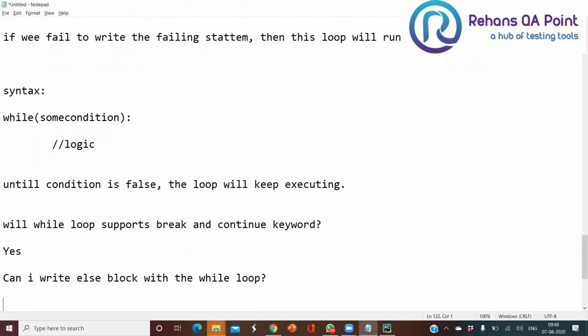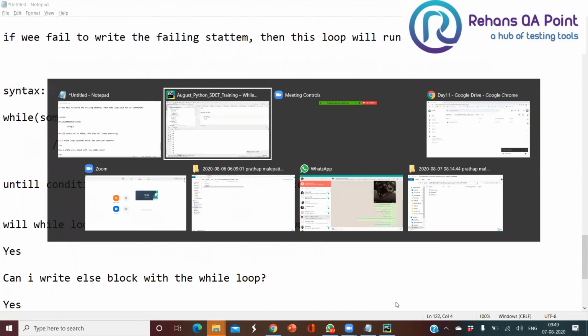Answer is yes. My bad, I told you no, right? It's wrong. We can apply an else block along with a while loop, the same way we wrote it in the for loop. So let's see how we can implement break and continue statements in a while loop.